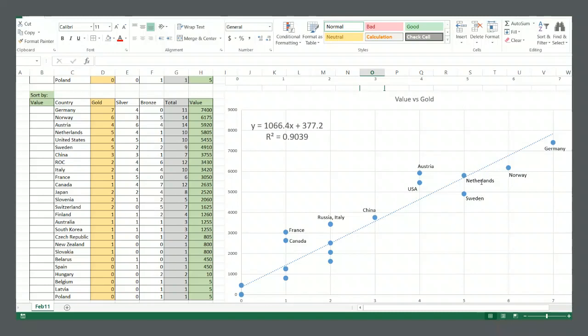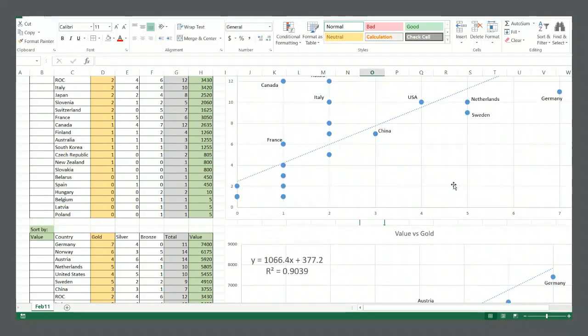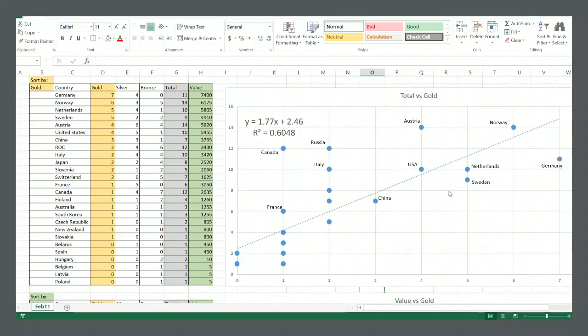And then we see a group behind them, this group of runners-up that could come close as more medal winnings come in. And so we have Austria, United States, Netherlands, Sweden, not too far off, catching up in that group together. Interestingly enough, that's the same group here, although here we see Austria is a bit ahead.